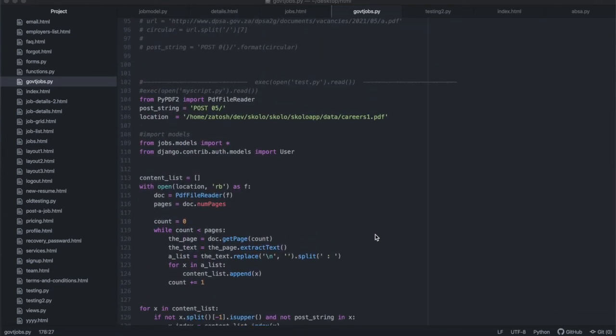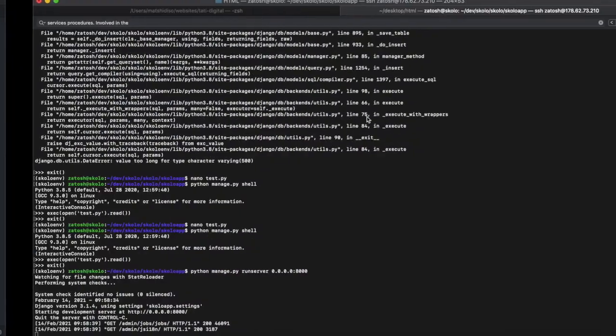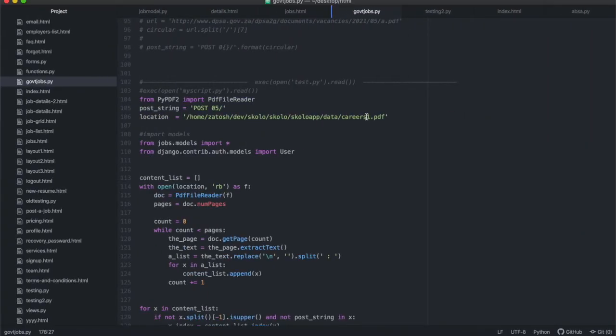Okay. So what I've done is that I've managed to run this code manually. I had to do it manually to go through all the documents that I have saved from careers 1 to careers 12. So I manually just would change this 1 to a 2 to a 3 to a 4 and then run the code, and then every time it's going to save all the jobs in there. In reality, you're not going to do this. In reality, you're going to write Python code that actually does this for you automatically. We're going to get to that when we get to deployment and get into detail. But there is value in doing this manually, okay?